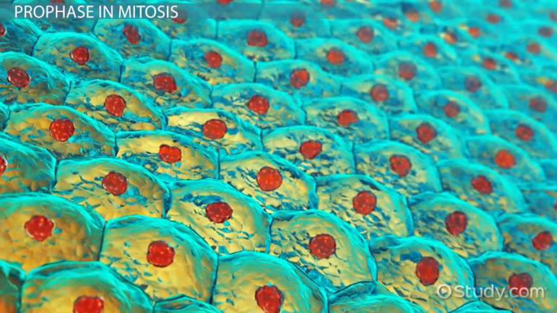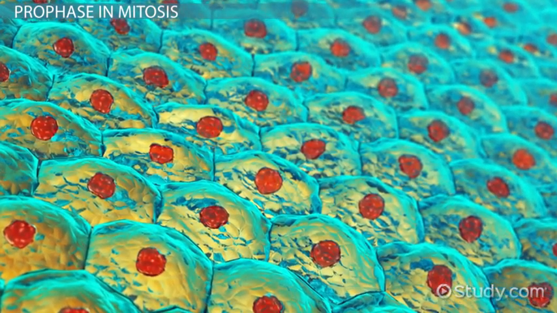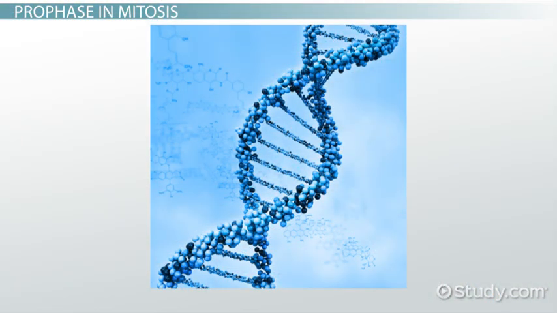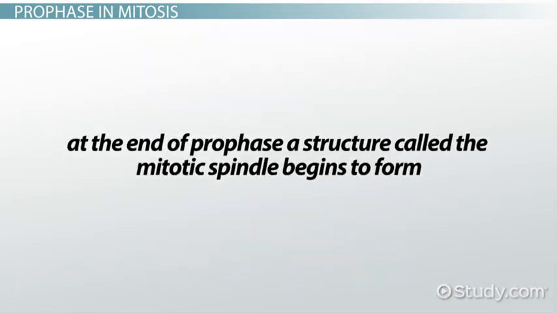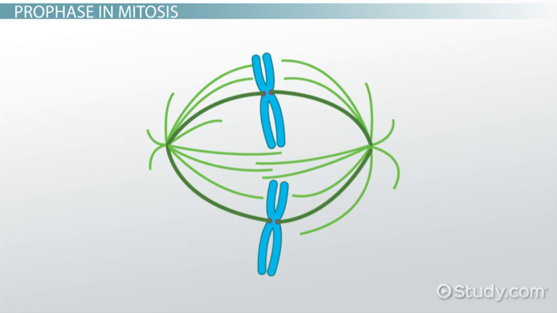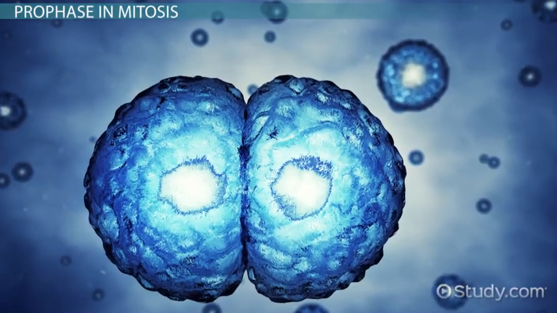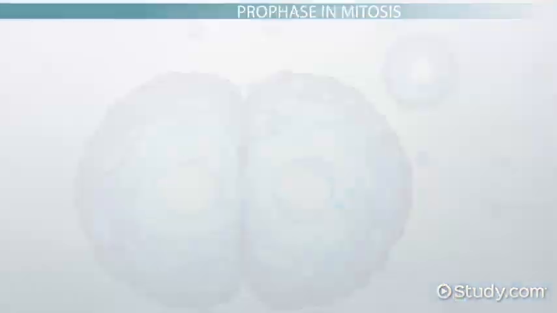This means that every cell in our body has chromosomes that contain our genetic material as a result of the prophase stage of mitosis. At the end of prophase, a structure called the mitotic spindle begins to form. This structure is crucial to the entire process of mitosis because it will work later in the process to pull the newly formed chromosomes to each end of the cell before it later divides and forms two cells.